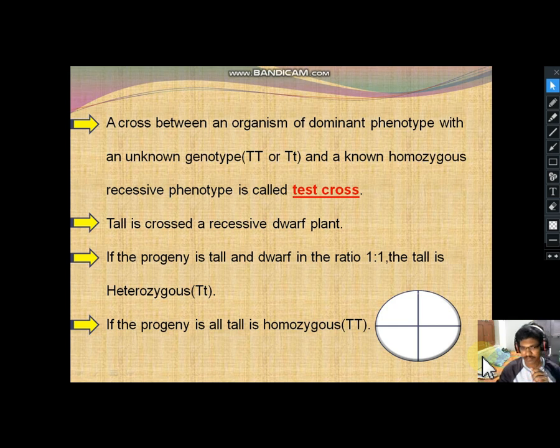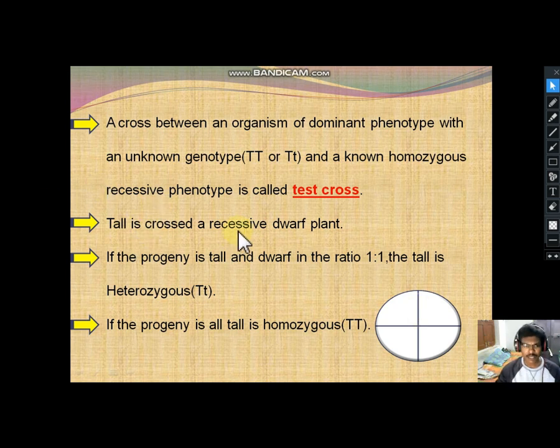In the back cross, the hybrid, which means capital T small t, is crossed with either capital T or small t, which means a homozygous dominant or homozygous recessive parent. That is back cross. In the test cross, the unknown dominant phenotype is crossed with the homozygous recessive phenotype, small t. That is the small difference between test cross and back cross. All should remember.